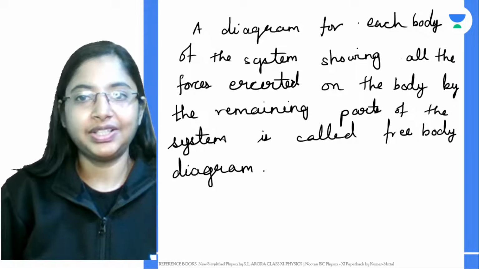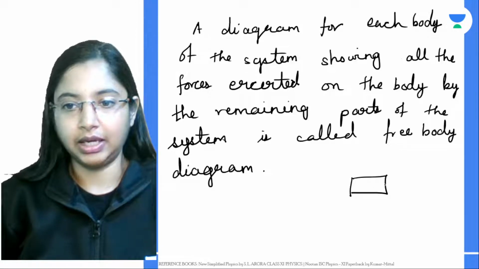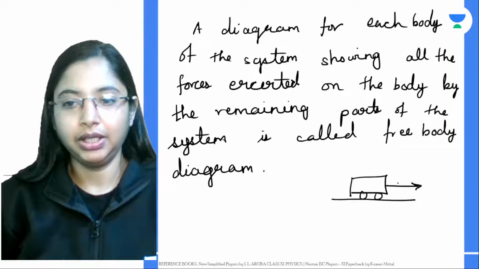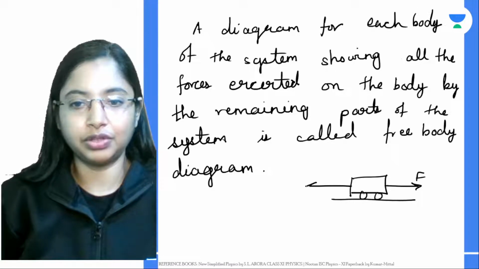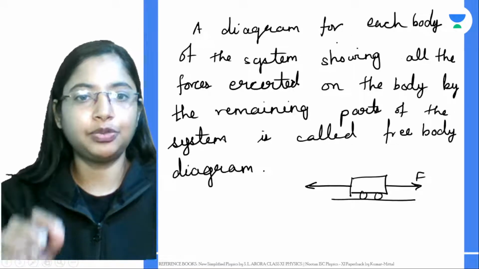Let's say we have a cart and you are pulling the cart. As this cart moves, this is the force applied. There will be friction forces acting on the opposite side. So, a diagram for each body, right?